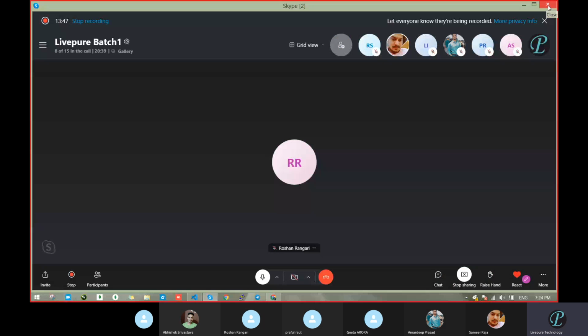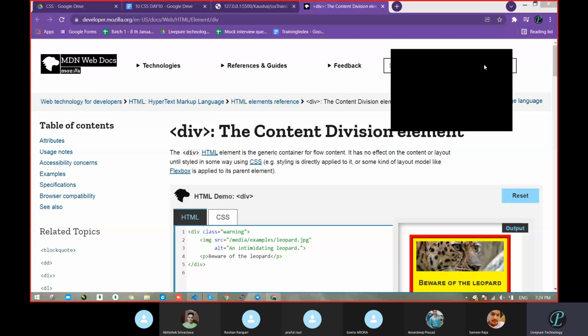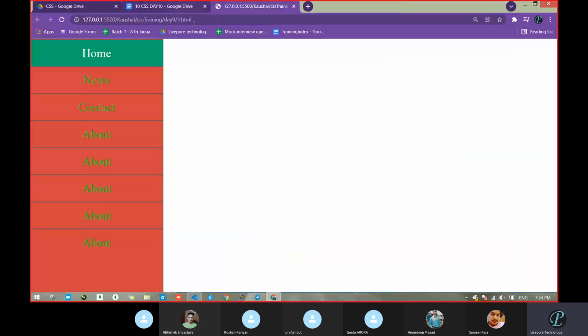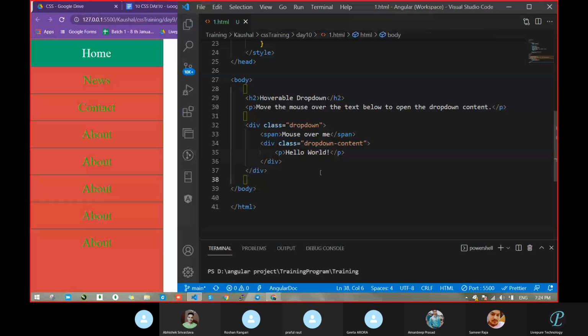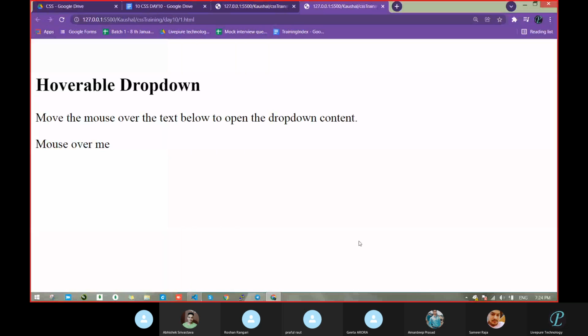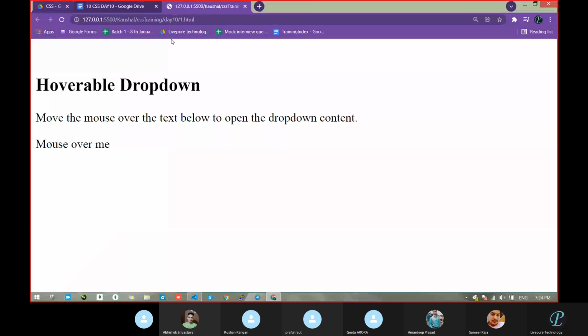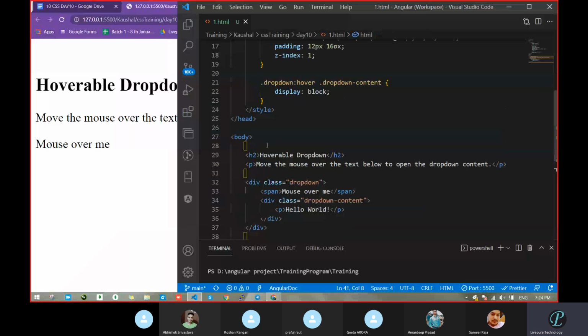Okay. So now we will look over different things. Just one second. So what are we going to do now regarding the mouse over case?